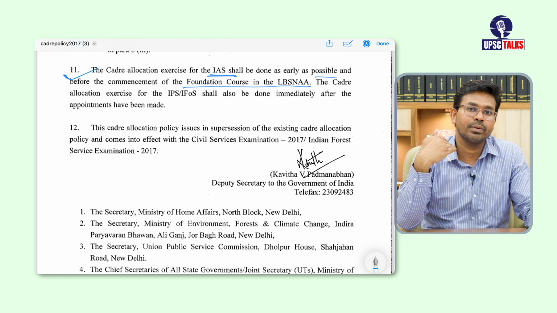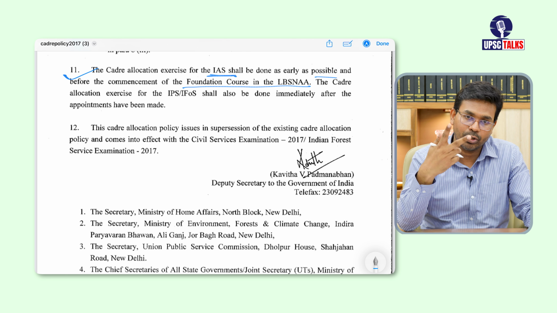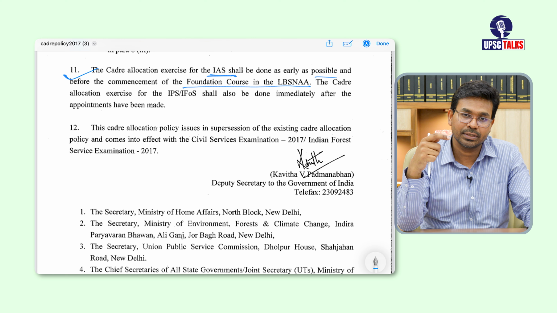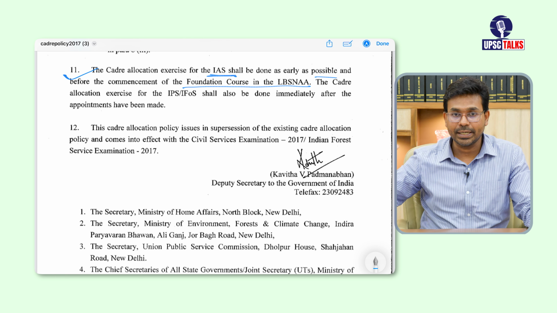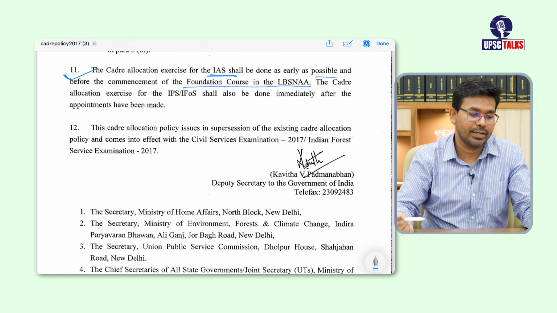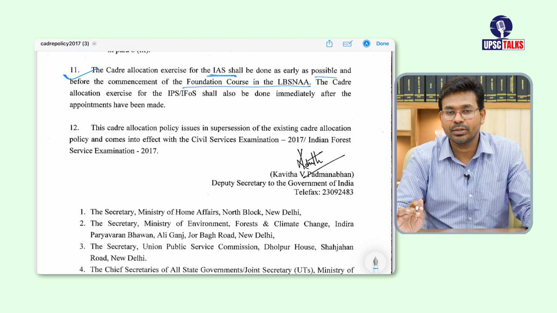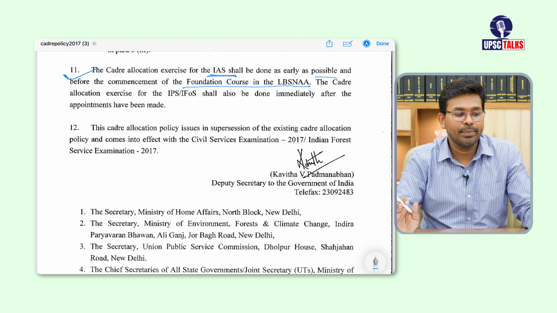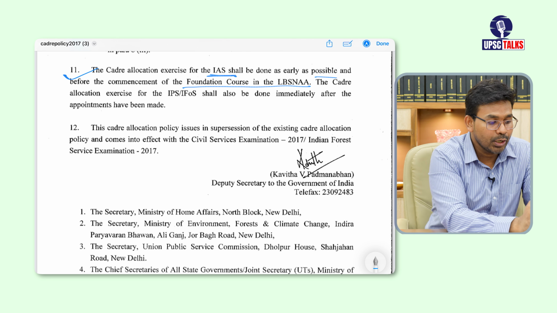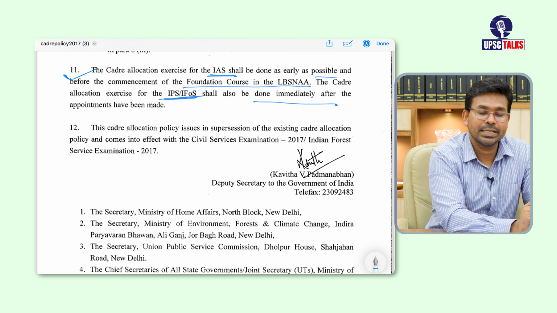So half of the work is done, because through the civil services examination only 2 All India Services are there: Indian Administrative Service and Indian Police Service. Indian Forest Service is a separate examination altogether, although the prelims exam is common but the mains exam is different. So for IAS, cadres will be allocated before commencement of the foundation course at Lbsnaa, and the cadre allocation exercise for IPS or IFoS shall be done immediately after appointments have been made.